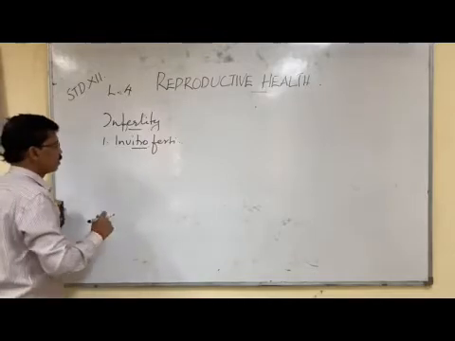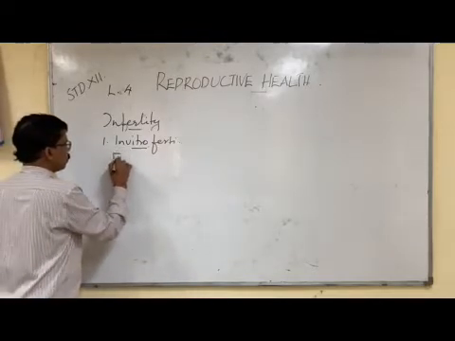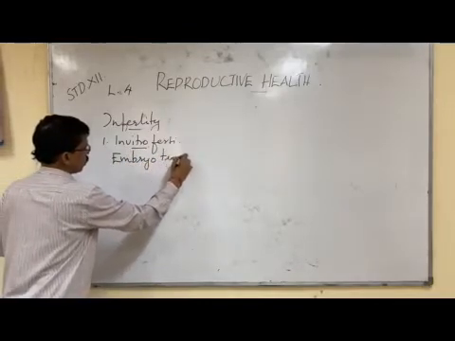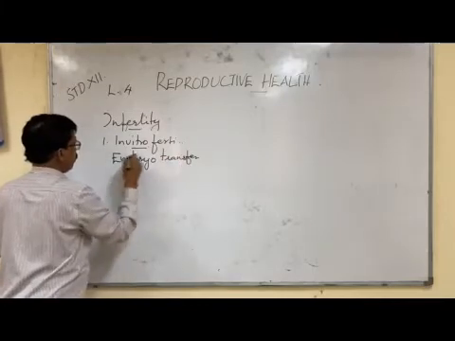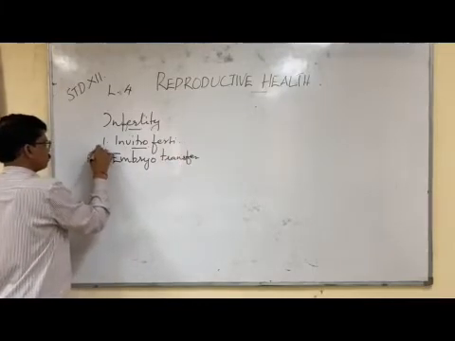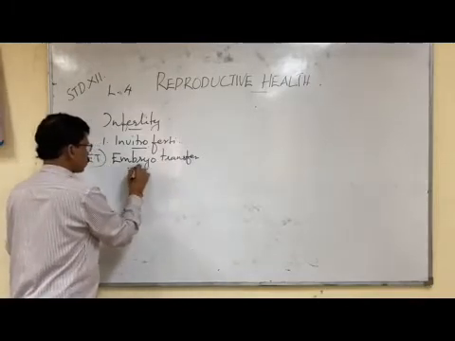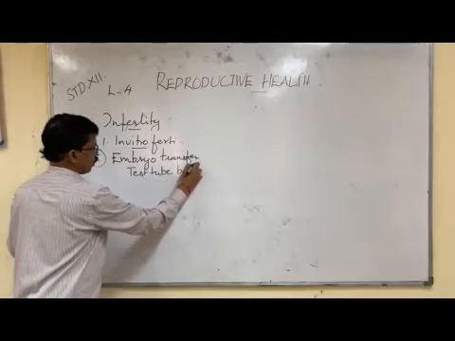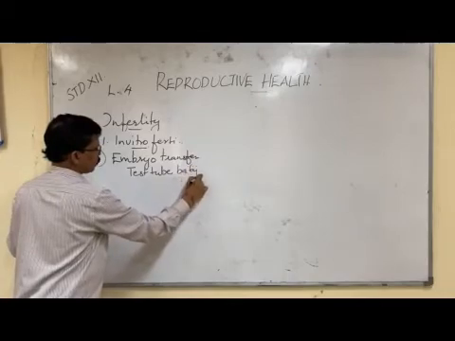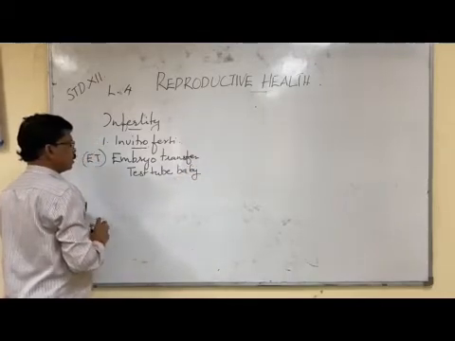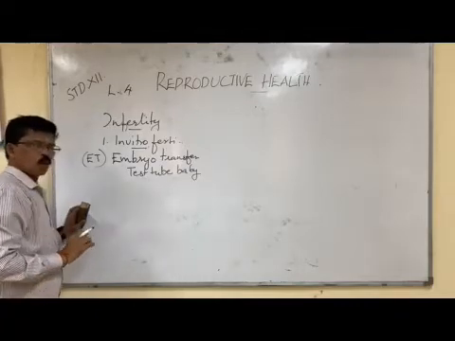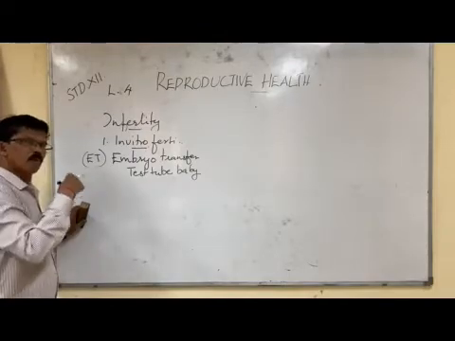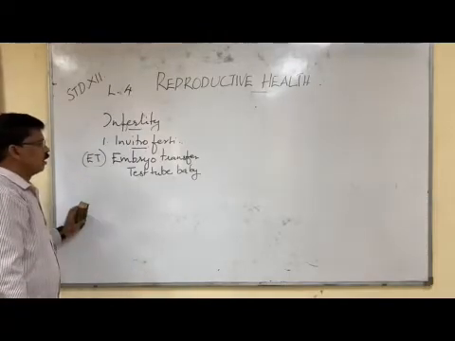In in vitro fertilization, there is one step called embryo transfer, ET. Embryo transfer is also called the test tube baby program. In this program, sperm from the male parent or from a donor is collected, and sperm and egg are taken from the donor or the parents.